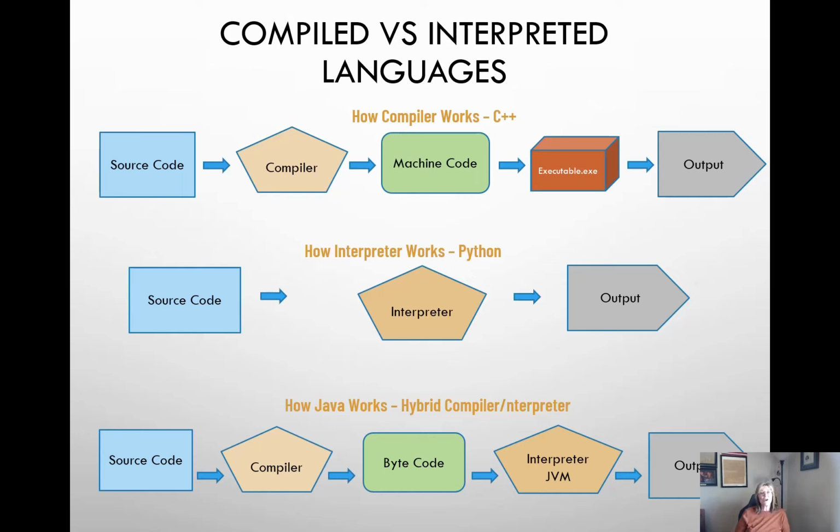Compiled languages are platform dependent. They can only run on the same computer platform that it was created on. Interpreted languages, on the other hand, and hybrid compiled and interpreted languages, are platform independent, which is one of the reasons why Java is so popular on the internet, with a variety of different computer platforms in use. All right, so let's look at the 3 programming languages side by side.